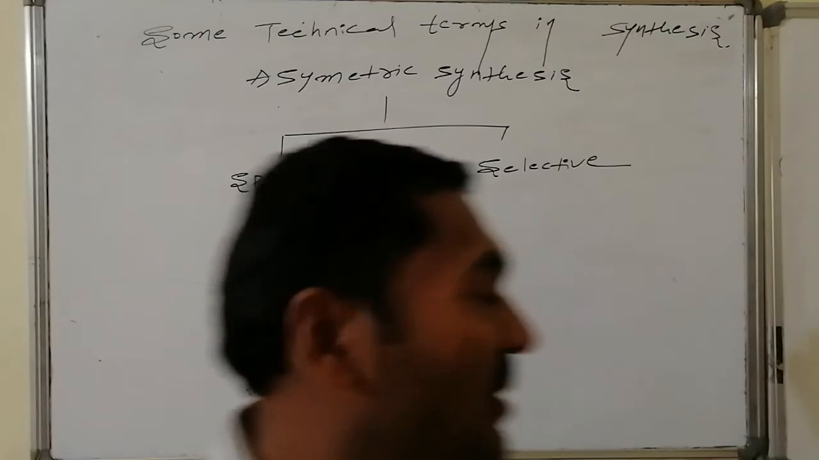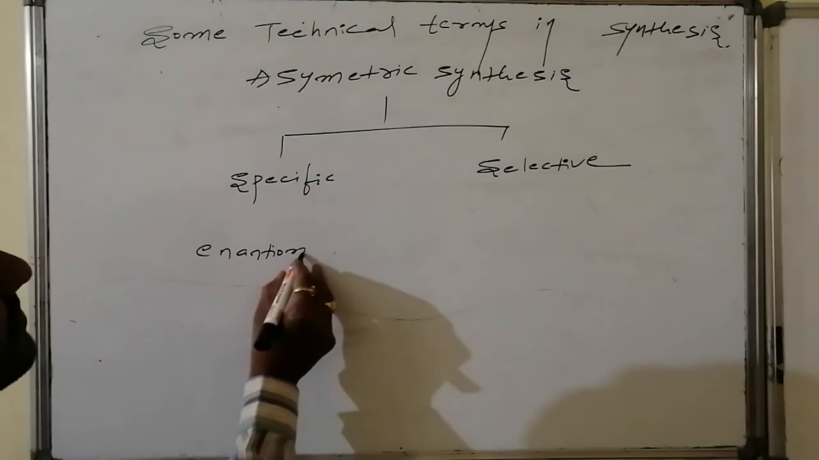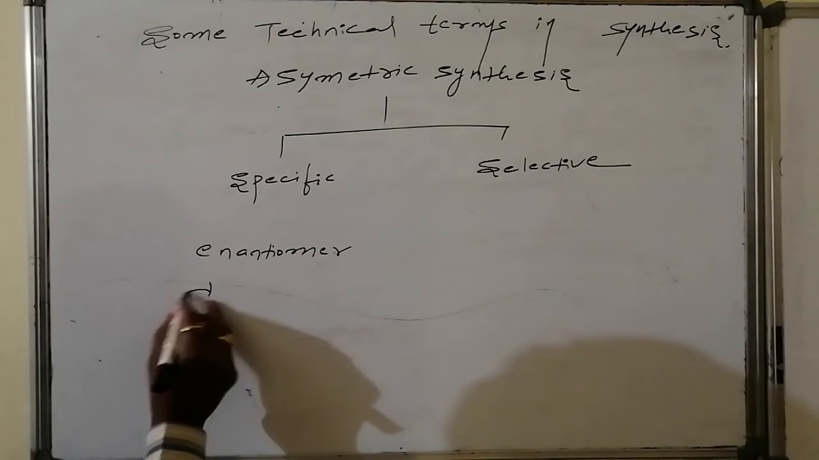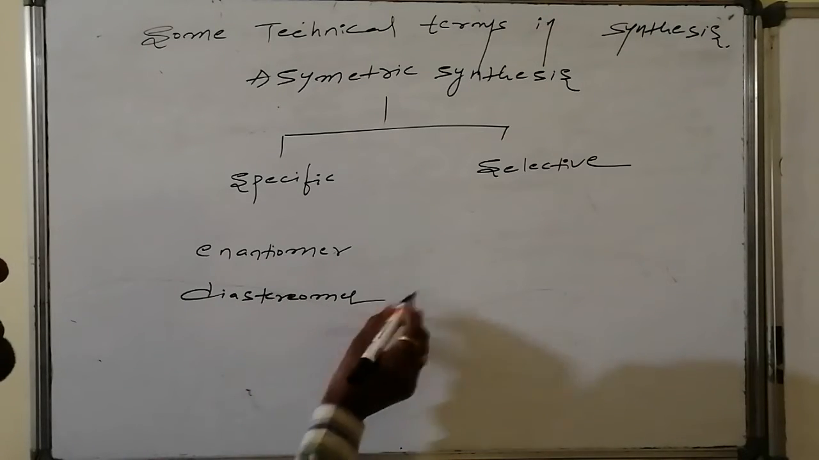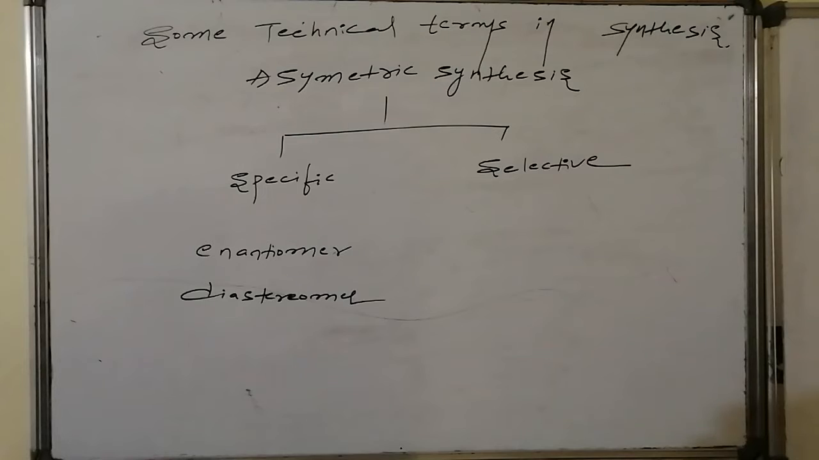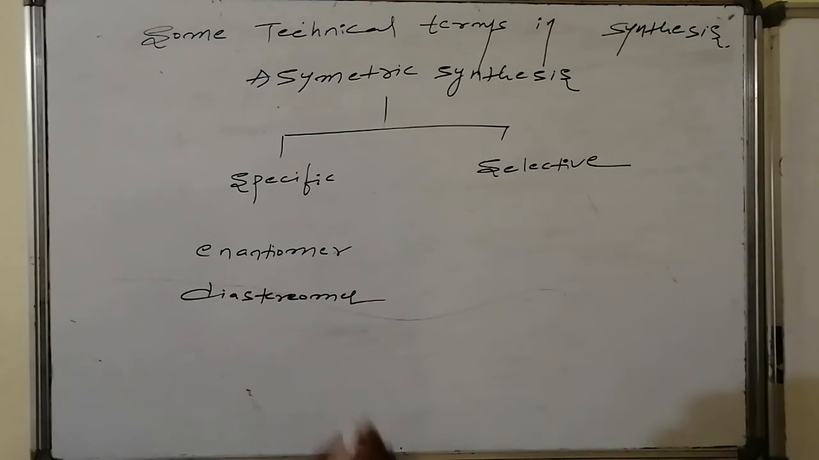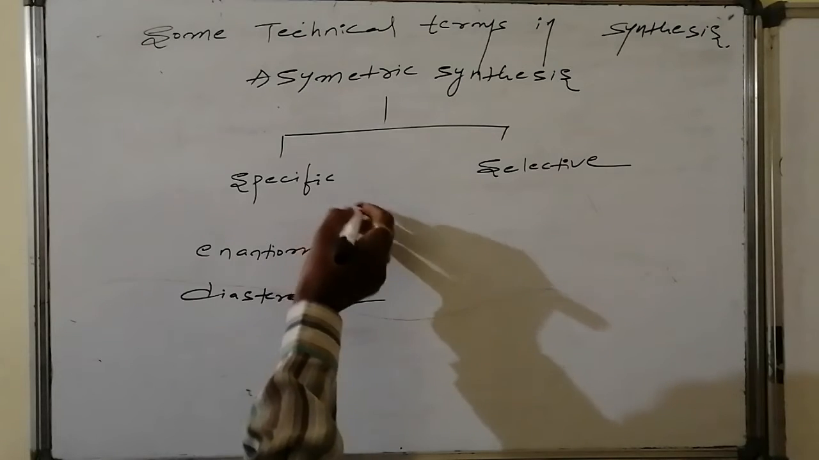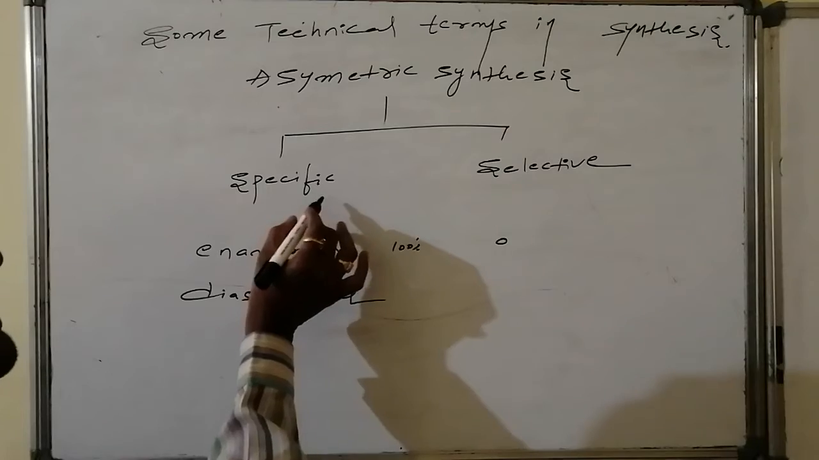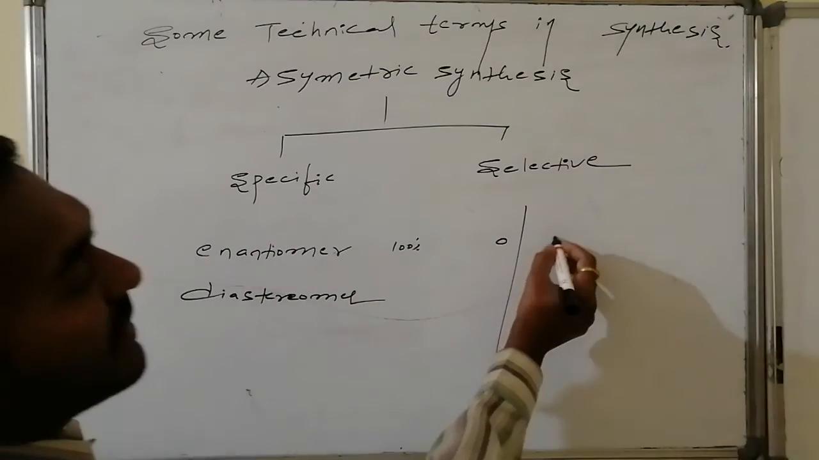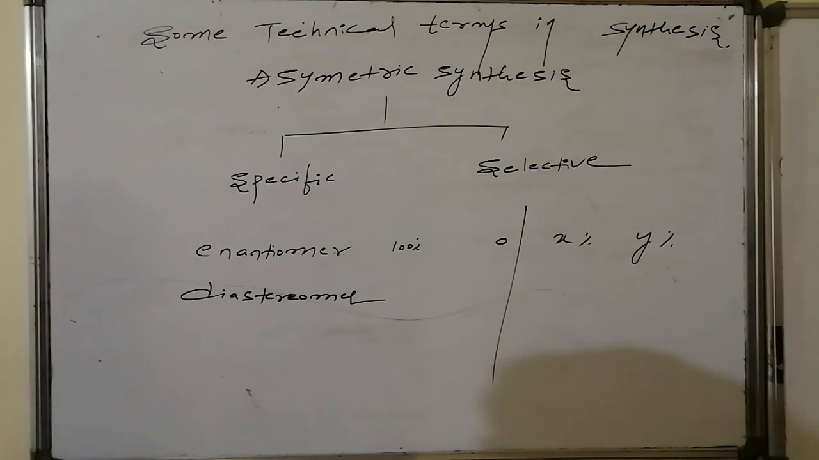If they are enantiomers, then it is said to be an enantiospecific reaction. Whereas if the two are diastereomers of one another, then that is said to be diastereospecific. Specific stands for what? One is 100%, whereas the other is 0%. Enantiomer: one is 100%, the other is 0, then that is said to be specific. If one is some X percentage and the other is Y percentage, that is said to be enantioselective.